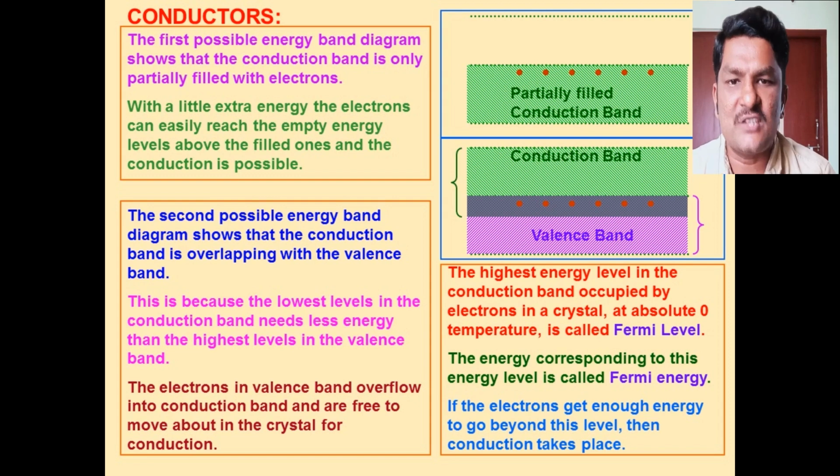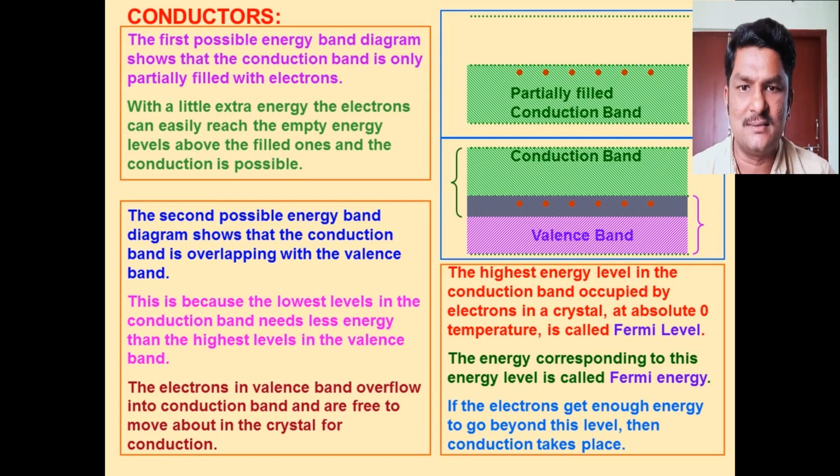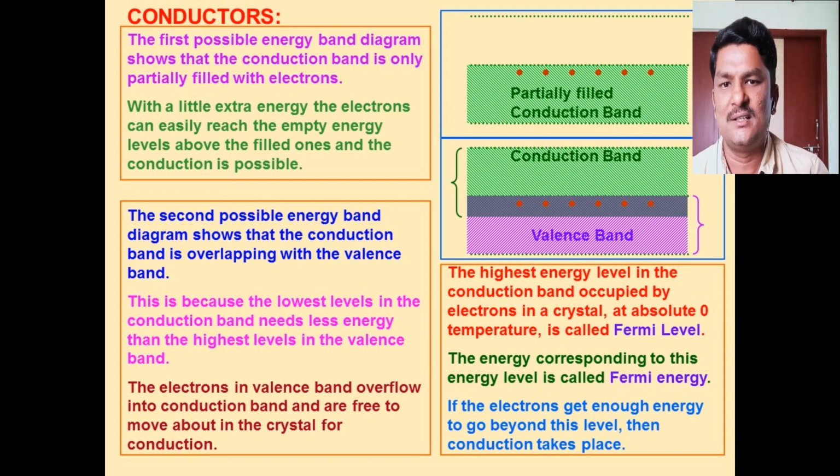And in the case of semiconductors, there is a small gap between valence band and conduction band. That means the forbidden energy gap is in the order of 1 electron volt. For silicon, the forbidden energy gap is 1.1 electron volt at 300 Kelvin temperature and 0.78 electron volt for germanium at 300 Kelvin temperature.